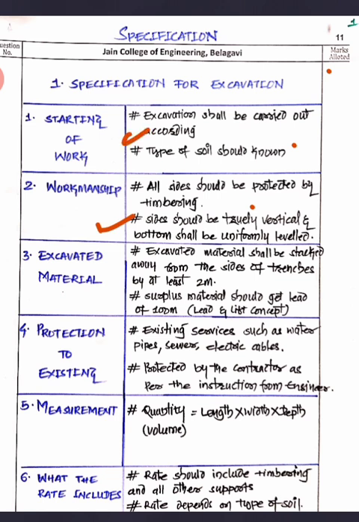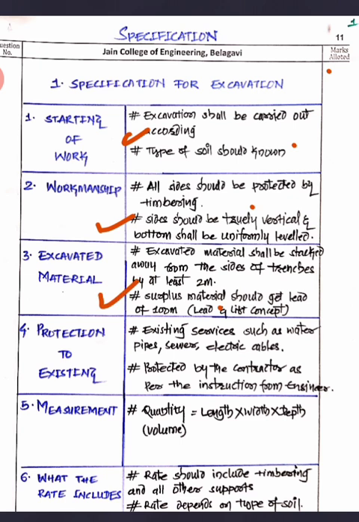Now the second sequence is workmanship. Here you are supposed to write about the way you are going to execute it, how the laborers are going to work there, or how best you can do that work. Now see, all sides you have to protect by timber, the sides should be truly vertical and the bottom should be uniformly level. That means you have to put your best effort into protecting the sides as well as the bottom, right?